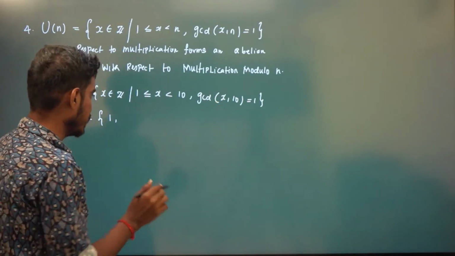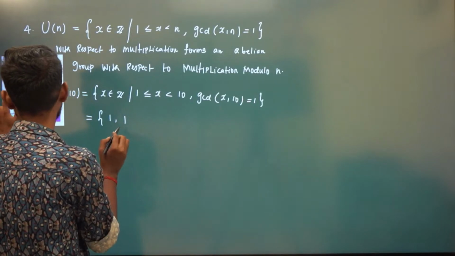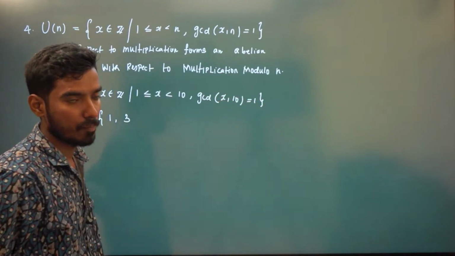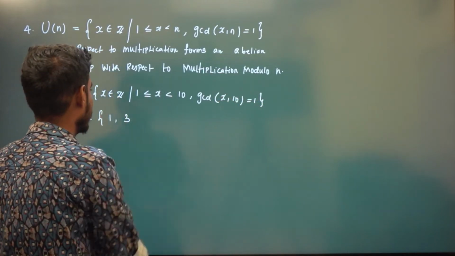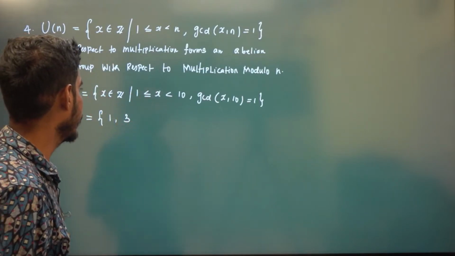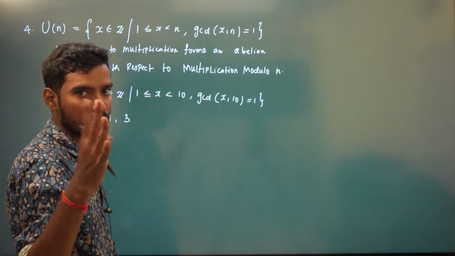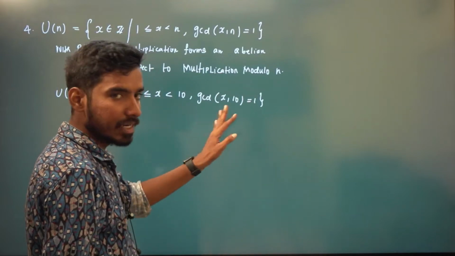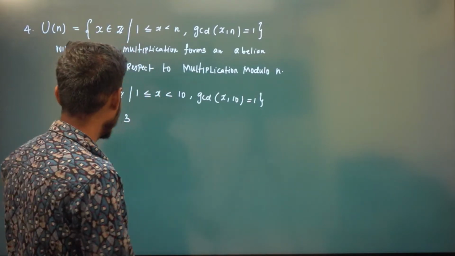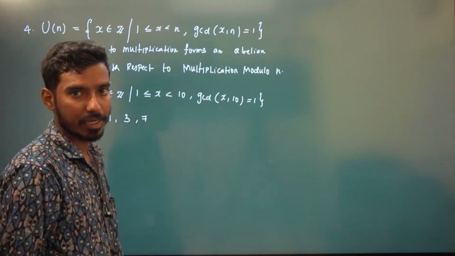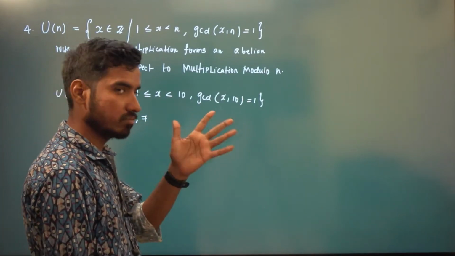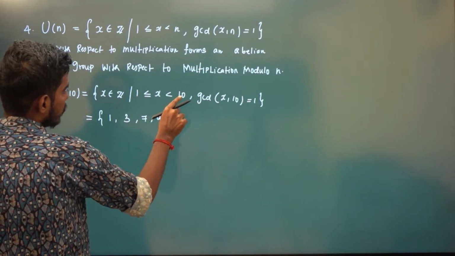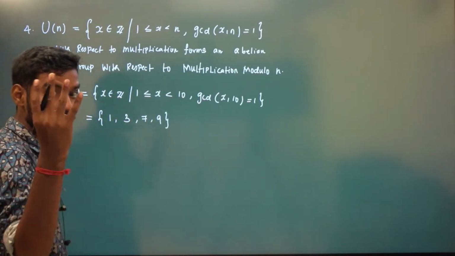What about 3 comma 10? It is 1 only, so 3 will be there. So you just collect all those numbers that are less than n and GCD should be 1. Or you can also put natural numbers here, that is not a problem because x lies between 1 to n, right? Okay. So 3 comma 10, yes. 4 comma 10, no, because GCD is 2. 5 comma 10, GCD is 5. 6 comma 10, GCD is 2. 7 comma 10, yes, because GCD of 7 comma 10 is 1. 8 comma 10, GCD is 2. 9 comma 10, yes. 10 you should not put here because it has to be strictly less than. So this consists of 4 elements, right?